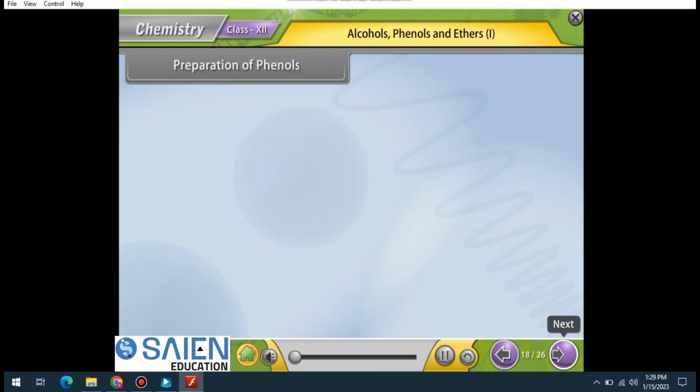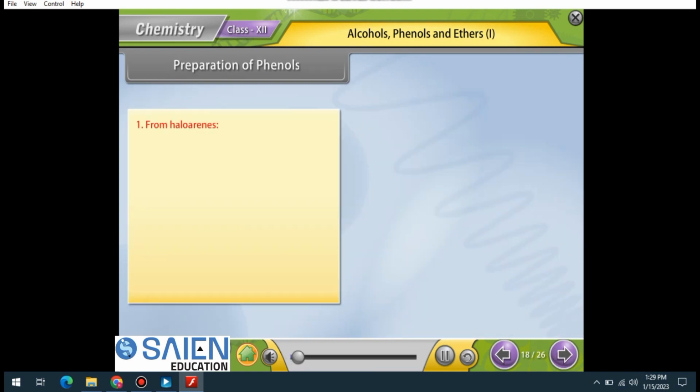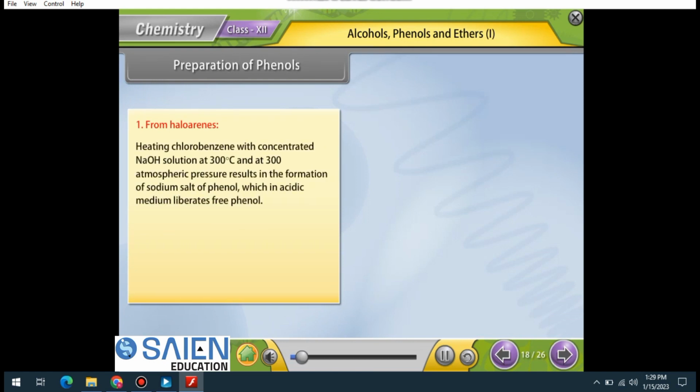Preparation of phenols from haloarenes. Heating chlorobenzene with concentrated sodium hydroxide solution at 300 degrees Celsius and 300 atmospheric pressure results in the formation of sodium salt of phenol, which in acidic medium liberates free phenol.